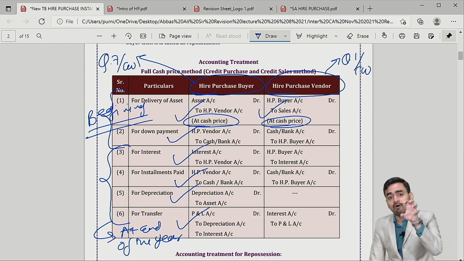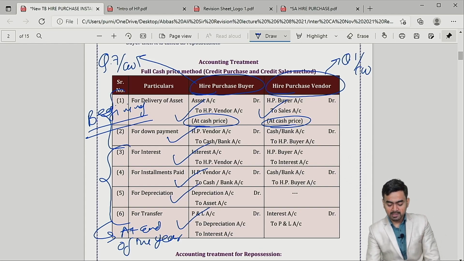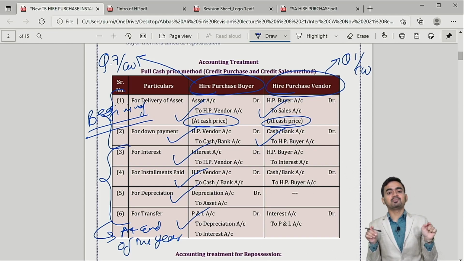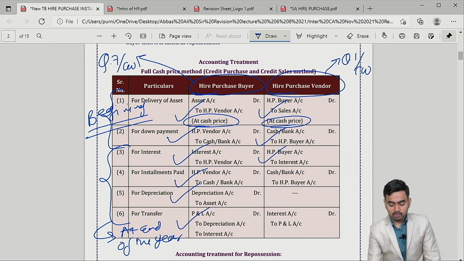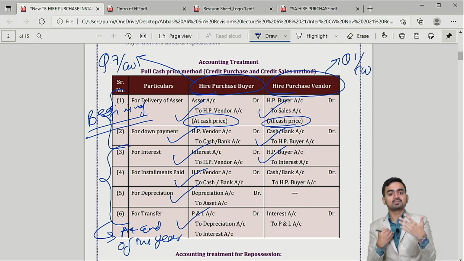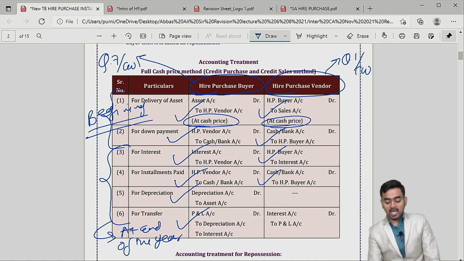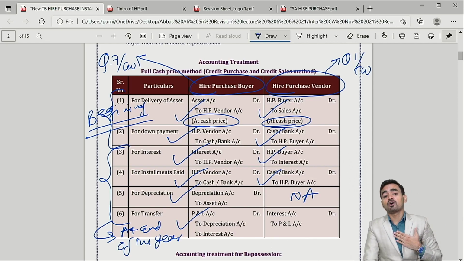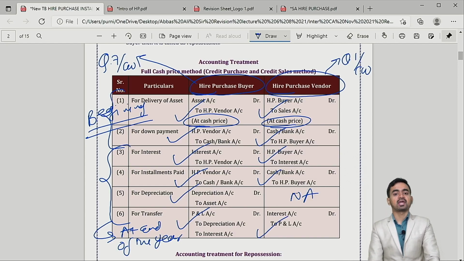Now I will receive the down payment from you, so when I get the money, cash comes in, debit to buyer. Okay, at the year end, the interest due entry will come. Interest is income for me, so interest will be credited and receivable from buyer, so buyer to interest. Clear? Then I will receive the installment, cash comes in, debit to buyer. I will not charge any entry for depreciation. Why should I charge? It is goods for me, and on goods depreciation will not come. On the asset, the buyer will charge. Is it clear? And finally, interest income will be transferred to profit and loss account.